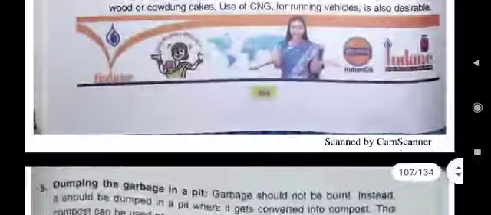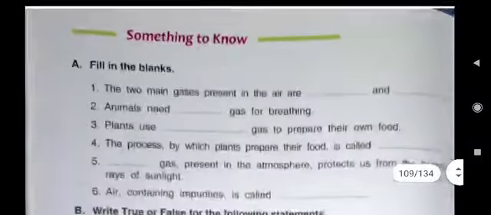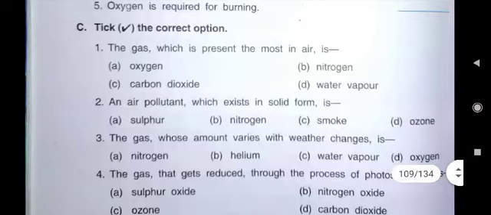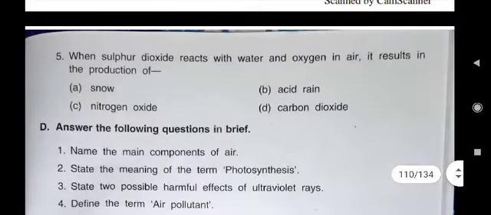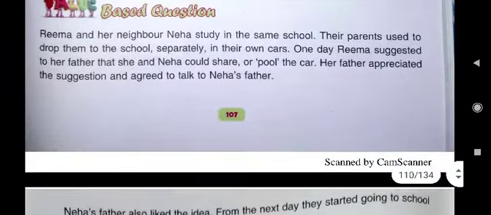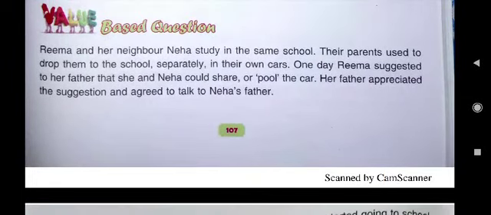So these are the answers of D part, children. Although I will give you the PDF, but then also you just write it. I have shown you where you can write the answers. Now come to value based question of this lesson. What are value based question? Your homework for today is you have to write the answers of D part.